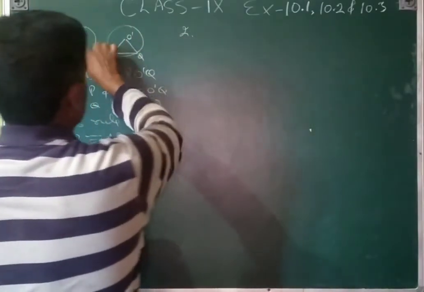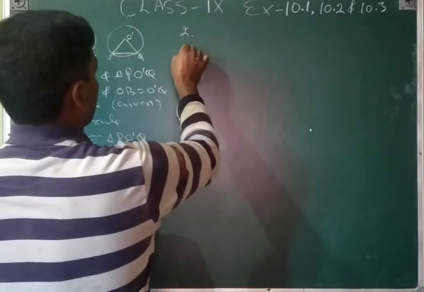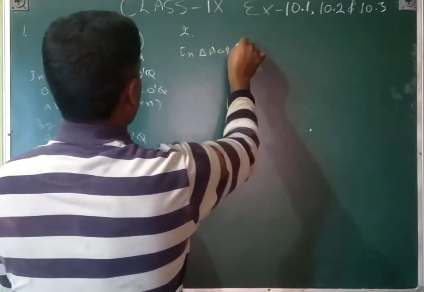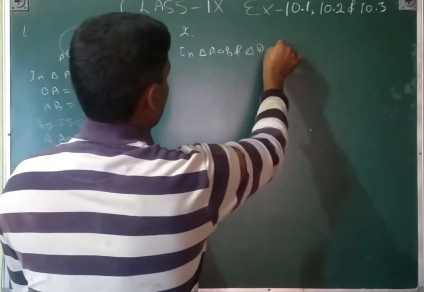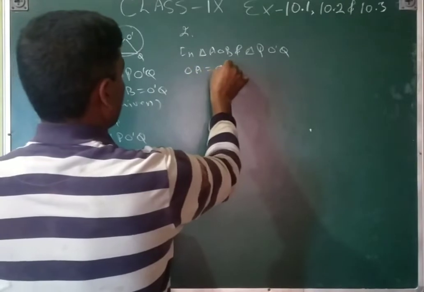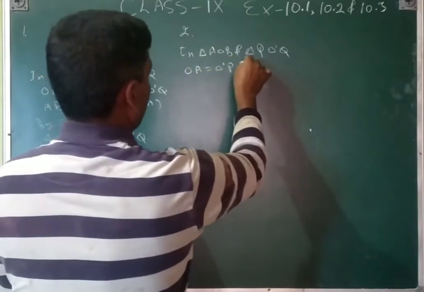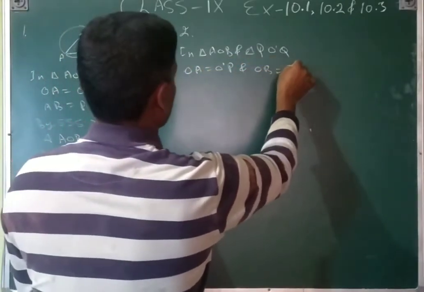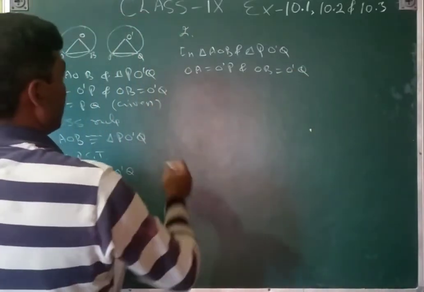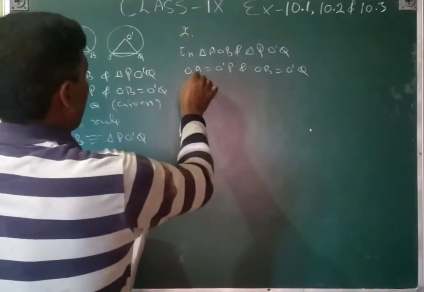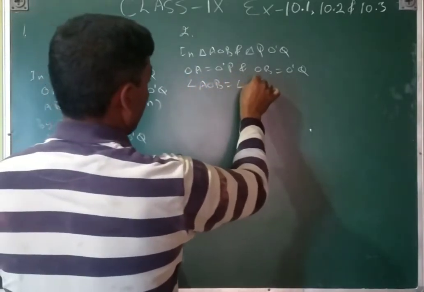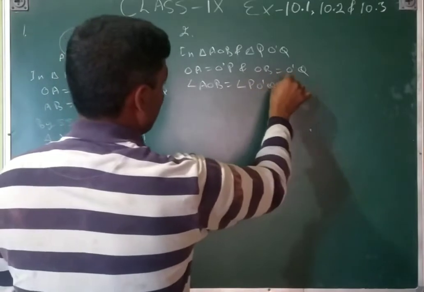Similarly, we will see that diagram. In triangle AOB and triangle PO dash Q, OA is equal to O dash P and OB is equal to O dash Q. So those two things we have done. Angle AOB is equal to angle PO dash Q, that is given.